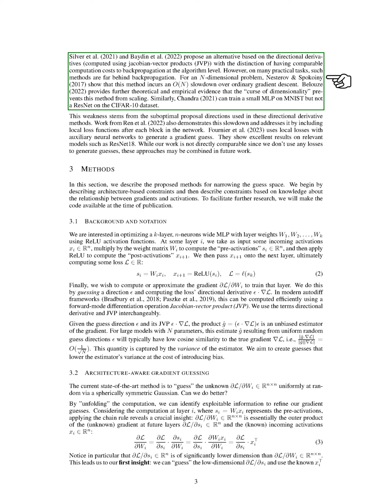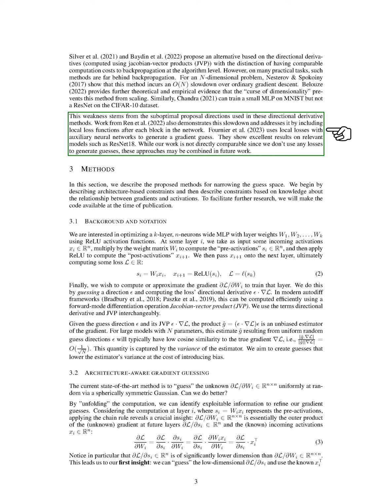Similarly, some researchers can train a small MLP on MNIST but not a ResNet on the CIFAR10 dataset. This weakness stems from the suboptimal proposal directions used in these directional derivative methods. Work from some researchers also demonstrates this slowdown and addresses it by including local loss functions after each block in the network. Some researchers use local losses with auxiliary neural networks to generate a gradient guess. They show excellent results on relevant models such as ResNet 18. While our work is not directly comparable since we don't use any losses to generate guesses, these approaches may be combined in future work.